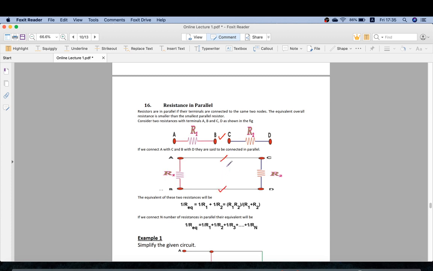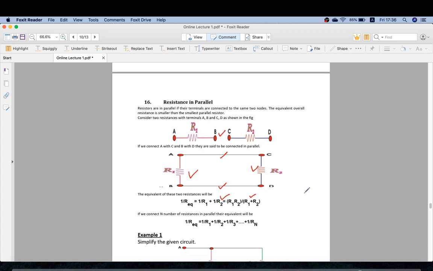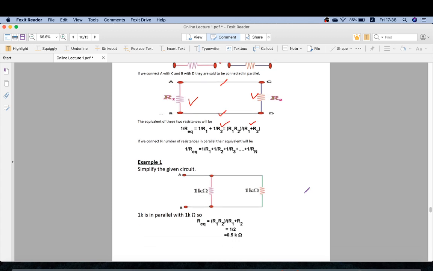So what if the resistances are connected in parallel? We need to use this formula. Resistance 1 multiplied by resistance 2 divided by resistance 1 plus resistance 2. So we'll take one example for this.